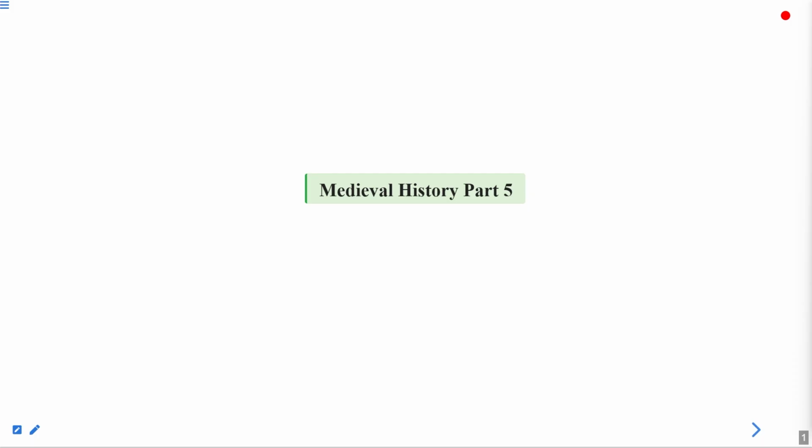In today's session, we are going to discuss the topics that will be covered in medieval history. So far, we have talked about the Delhi Sultanate, the Mughal Empire, and the Turkish and Muslim invaders coming to India. Now, let's read further and see what we can learn from them.